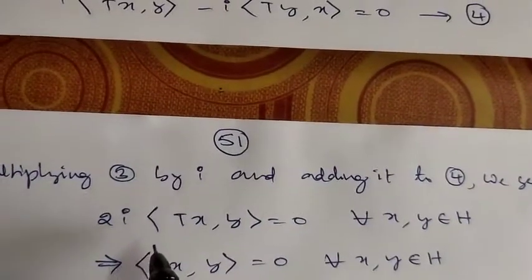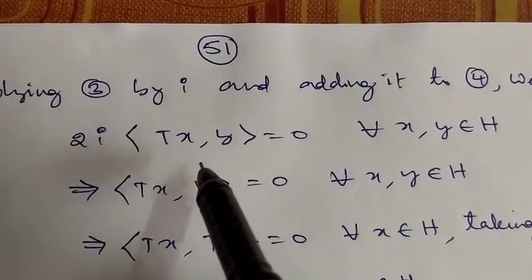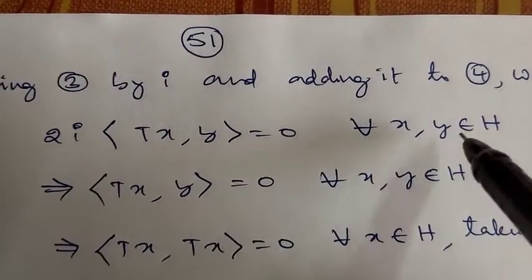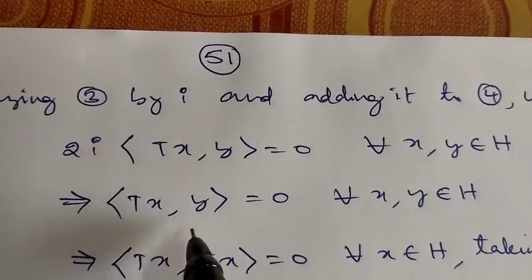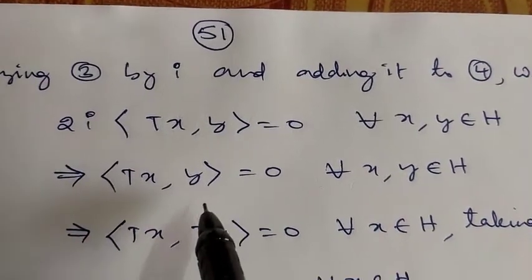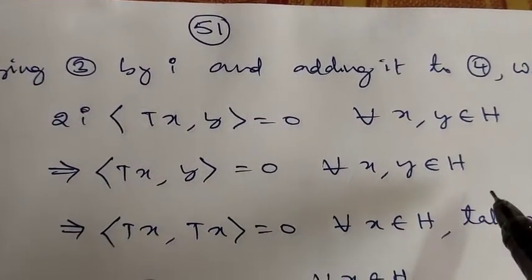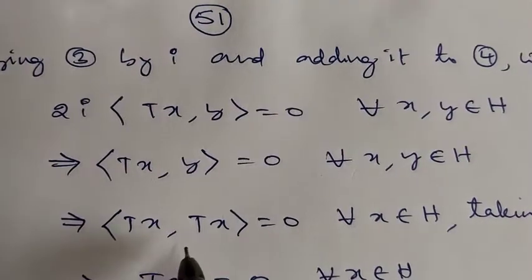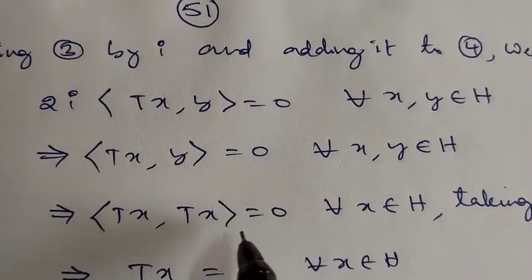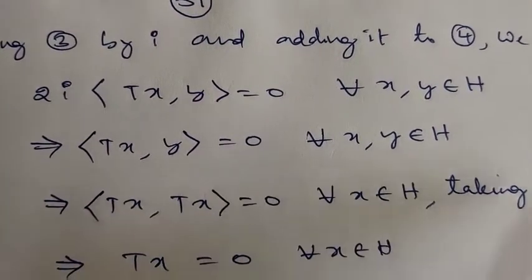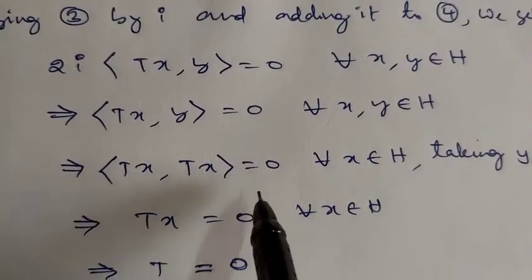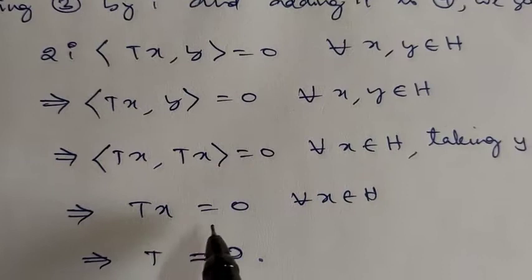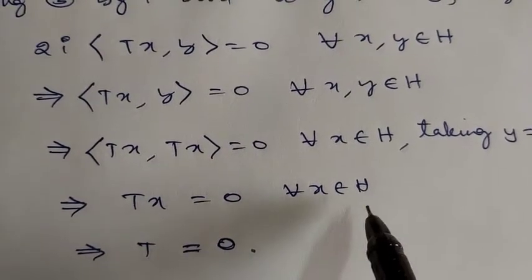This becomes 2i times the inner product of T(x), y is 0 for every x and y. So 2i cannot be 0, this implies the inner product of T(x), y is 0 for every x, y belonging to H. Taking y equal to T(x), this implies the inner product of T(x), T(x) is 0, so definitely T(x) itself is 0 for every x belonging to H.